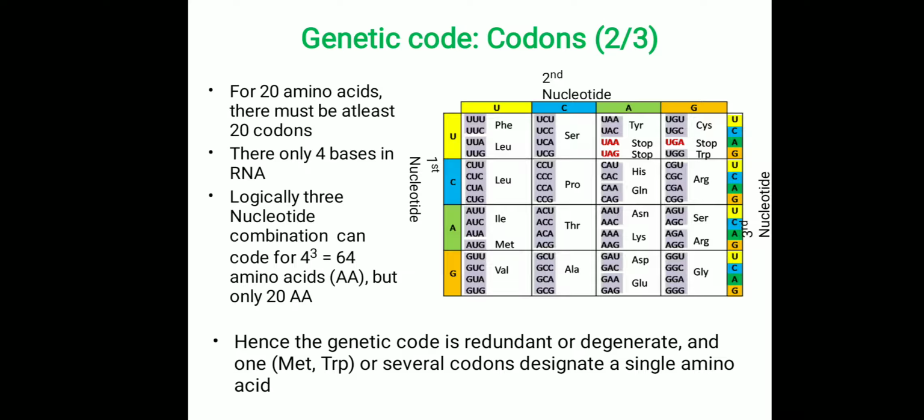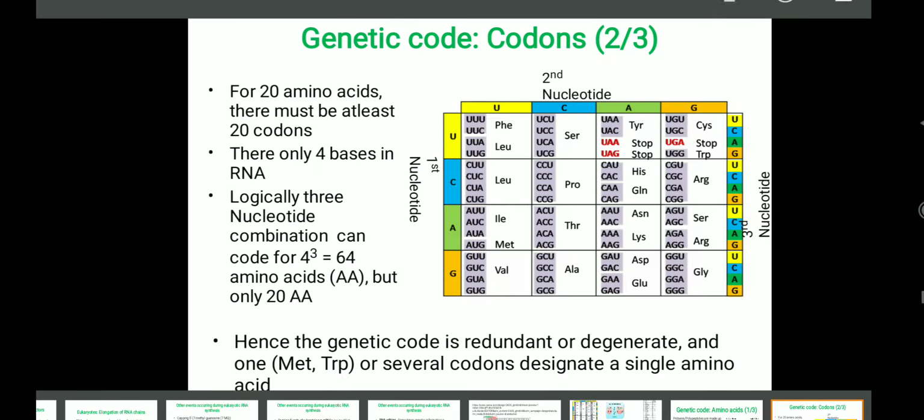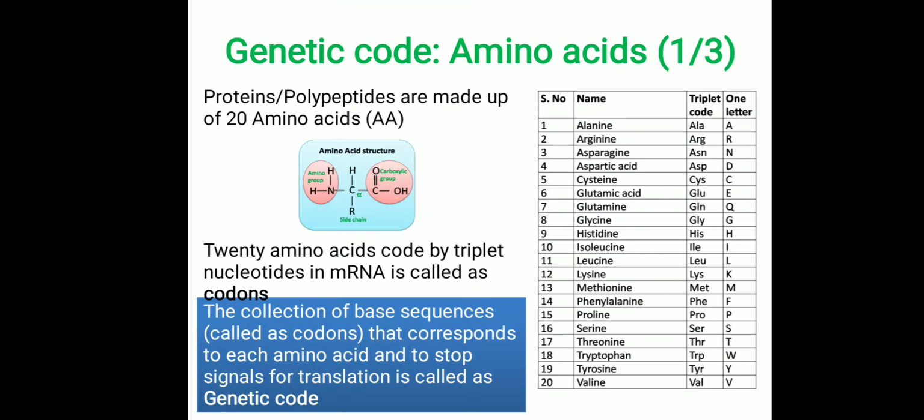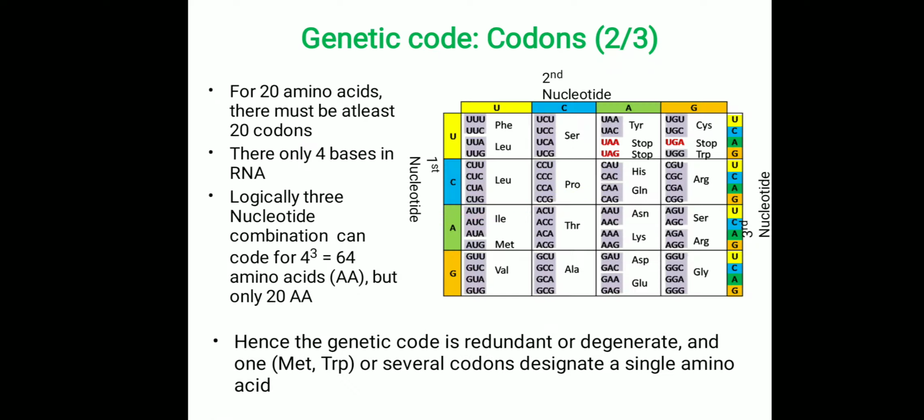So likewise we have to construct all the codons: the first is UUU, the second is UUC, the third is UUA, and the fourth is UUG. Likewise we have to construct all the 64 codons for the amino acids. And once constructed, the amino acid coded by the codons is mentioned here.